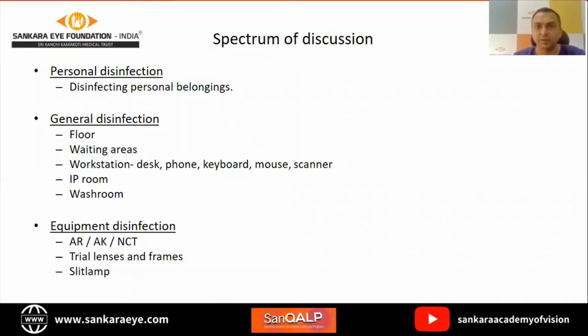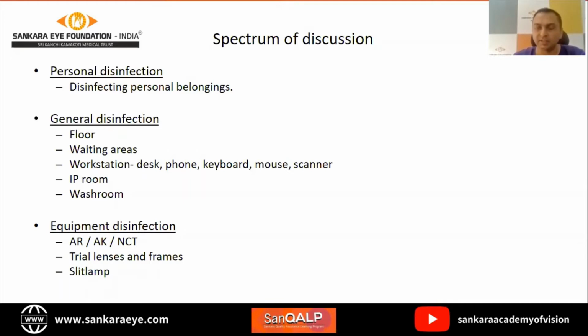The spectrum of our discussion is going to be personal disinfection of personal belongings that you bring at your workplace, general disinfection of the floor, of waiting areas, of your workstation, of IP rooms, washrooms, and equipment disinfection. We will restrict ourselves to ARAK NCT, trial lenses and trial frames, and slit lamp cleaning and slit lamp chair unit.